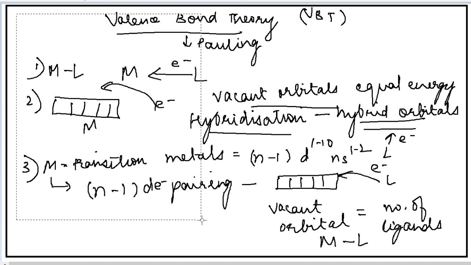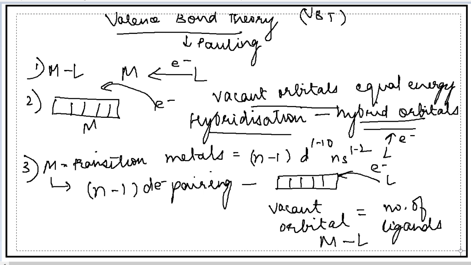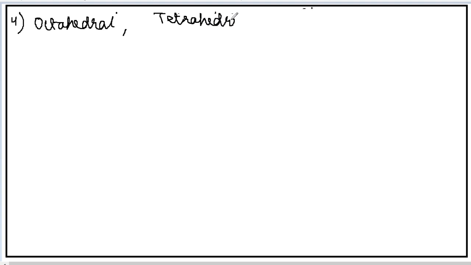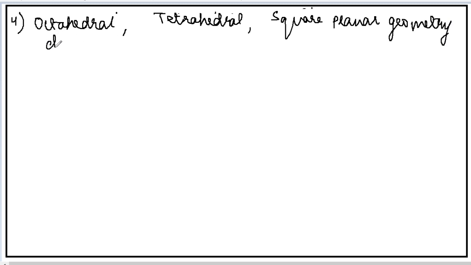Now when the ligands are donating the electrons to the metal orbitals and the bond is being formed, as a result there will be octahedral, tetrahedral, square planar geometry arising for the various complexes due to hybridization like d2sp3, sp3d2 hybridization, sp3 hybridization or dsp2 hybridization.